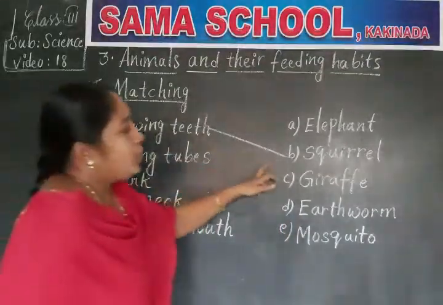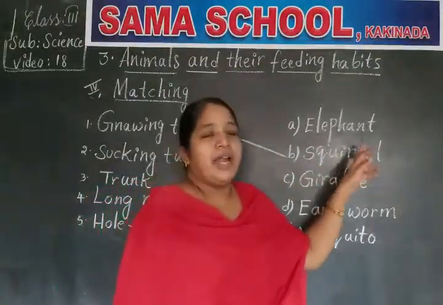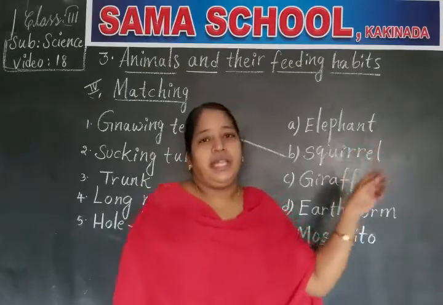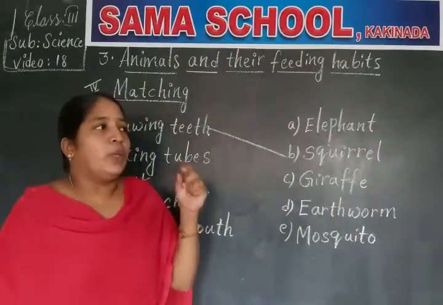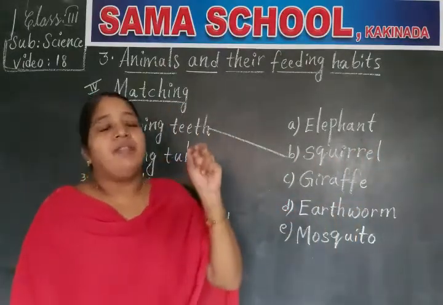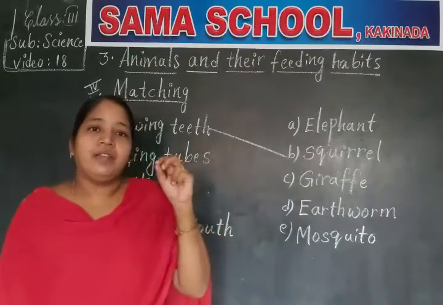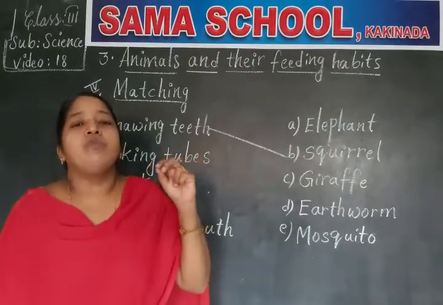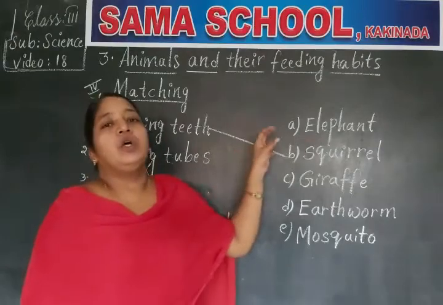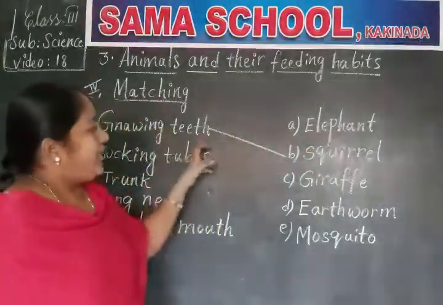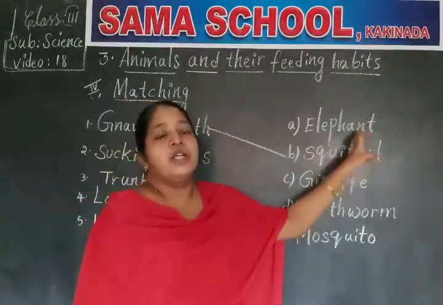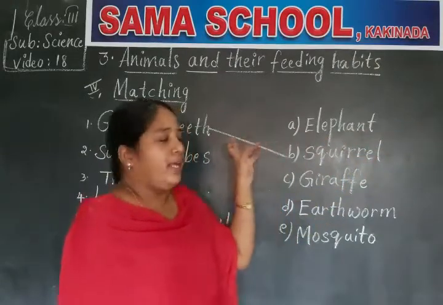Gnawing teeth, squirrel. Squirrel, rabbit and rat have front teeth. With the help of those front teeth, they will bite the food. They will eat the food by taking small bites. So example is squirrel. Squirrel has gnawing teeth.